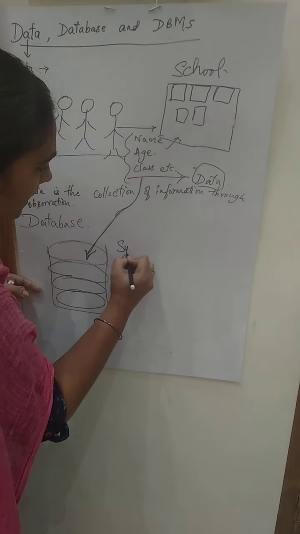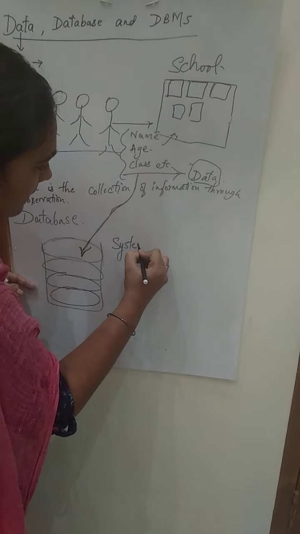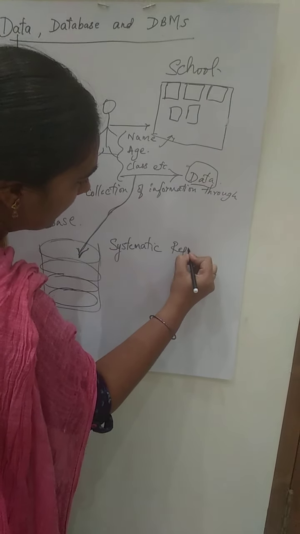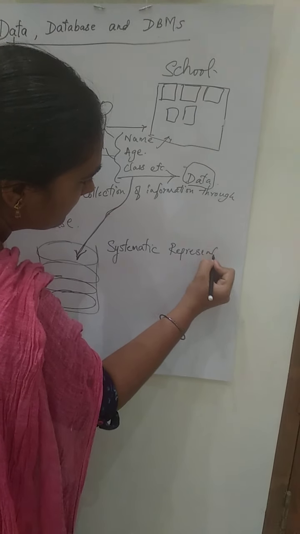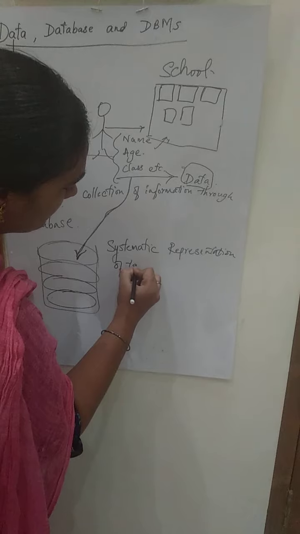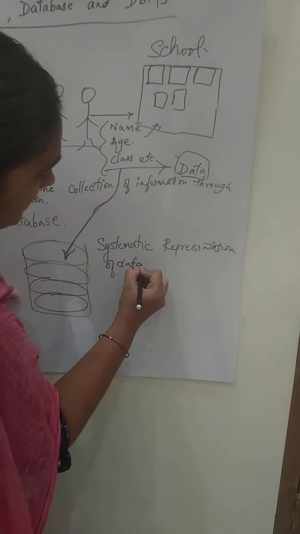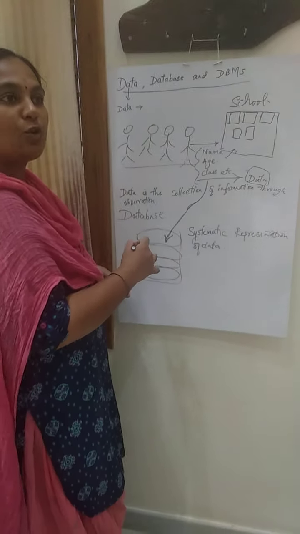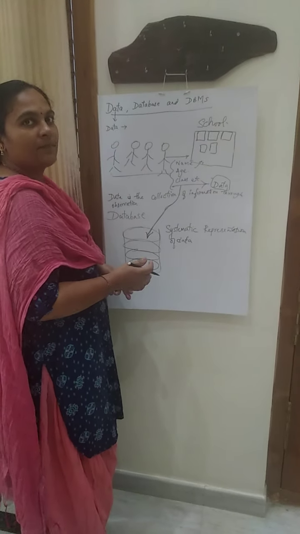A systematic representation of your data. Data cannot be jumbled like that. It should be in a systematic way where you can access it in the future.